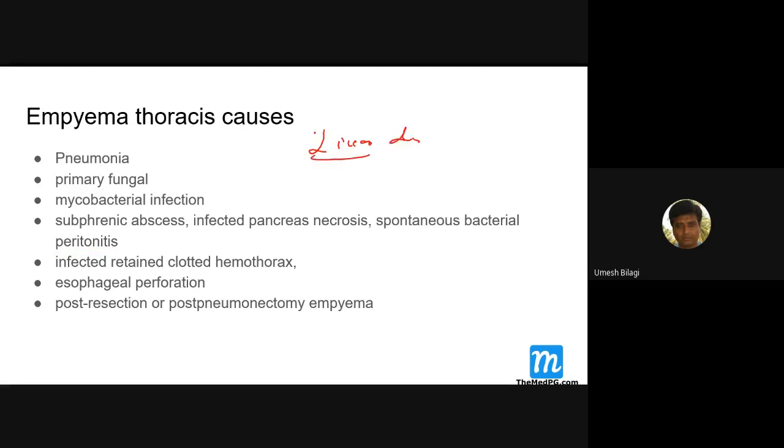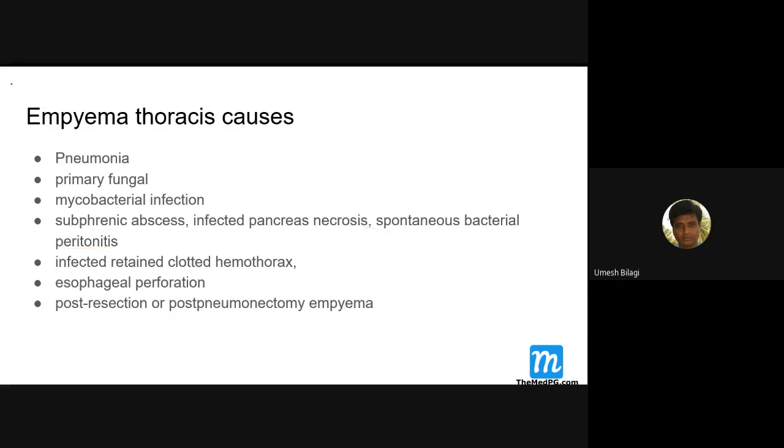Liver disease causing ascites. Yes, sir. Liver disease with ascites, they are prone for spontaneous bacterial peritonitis. You remember that.